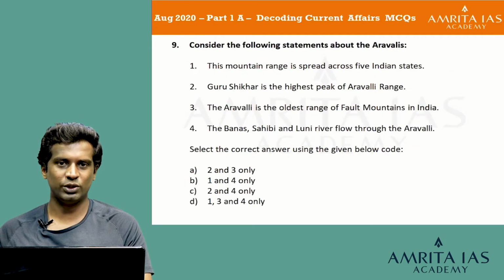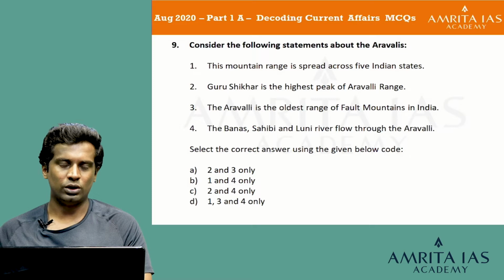Consider the following statements about the Aravallis. 1. This mountain range is spread across 5 Indian states. 2. Guru Shikhar is the highest peak of Aravalli range. 3. Aravalli is the oldest range of fault mountains in India. 4. The Banas, Sahibi and the Luni river flow through the Aravalli. Select the correct answer using the code given below. Option A 2 and 3 only, option B 1 and 4 only, option C 2 and 4 only, and option D 1, 3 and 4 only.